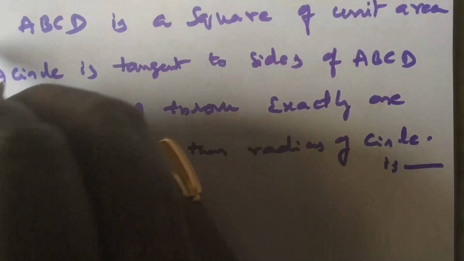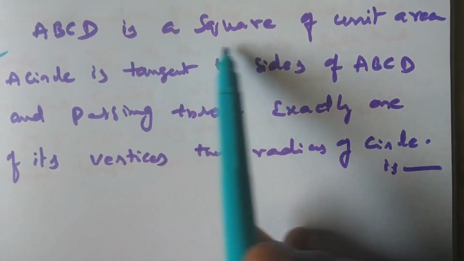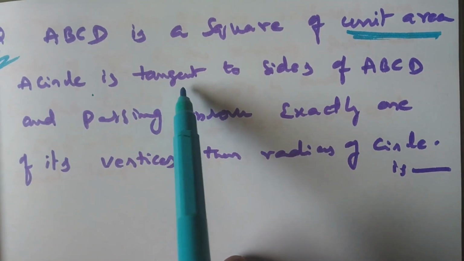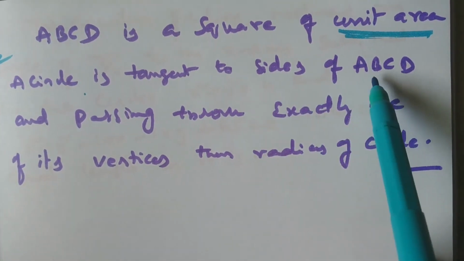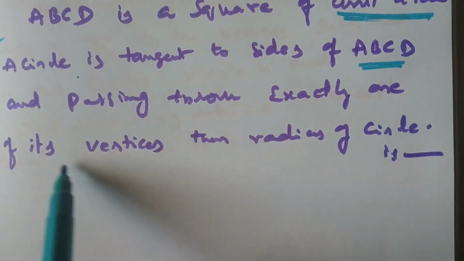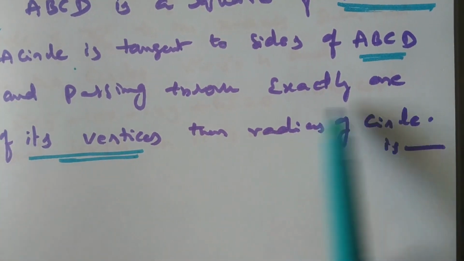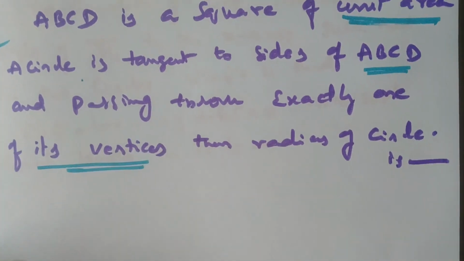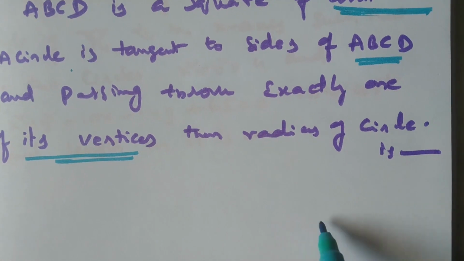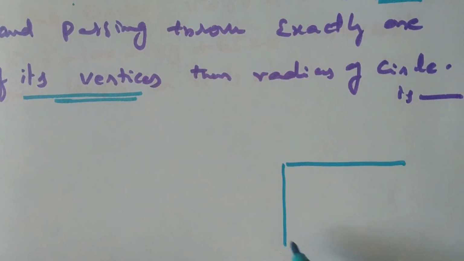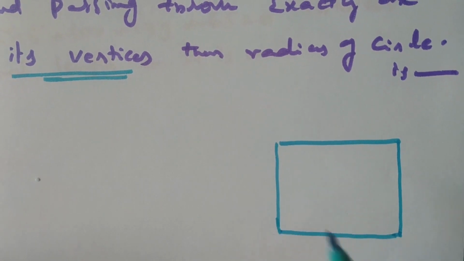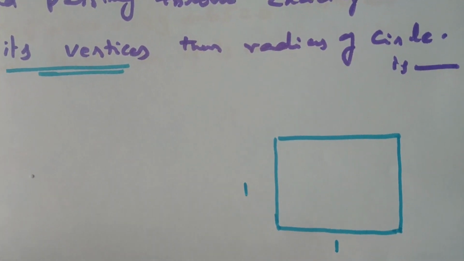Okay. See this question. ABCD is a square of unit area. A circle is tangent to sides of ABCD and passing through exactly one of its vertices. Then what is the radius of the circle? Here ABCD is a square of unit area. So if side length is x, x into x equals 1, automatically side length is 1 unit.